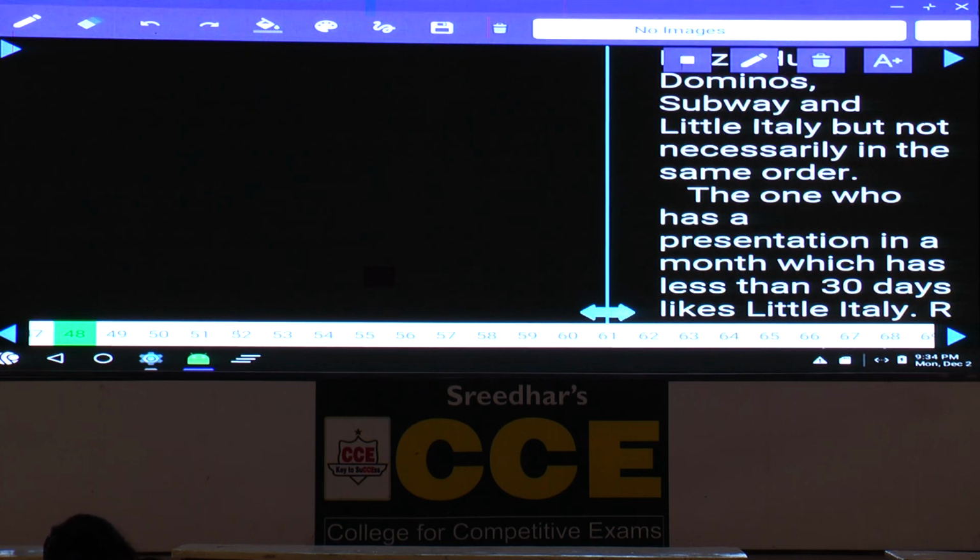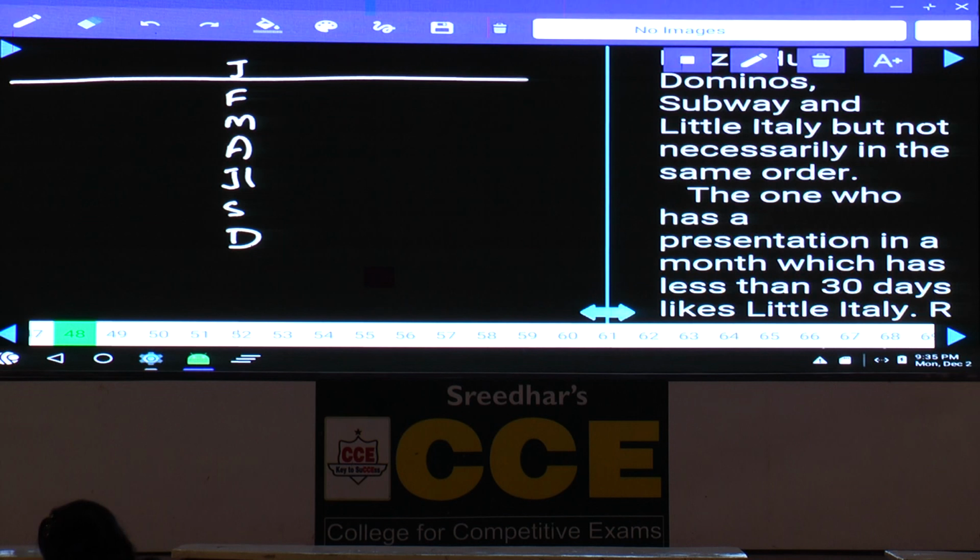First, as it is based on months, first we need to write down the months at the center. Tell me what are the months we have? Jan, Feb, March, April, July, September and December. July, September and December are the 7 months we have.